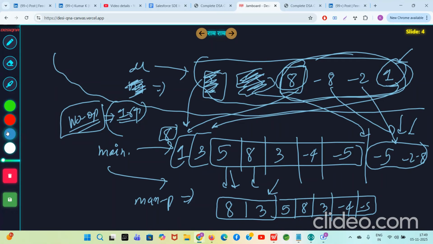Earlier the maximum subarray only consisted of this red part. What was the maximum subarray sum for this index I? It was 5 plus 8, 13, plus 3, 16. But now there is another option also.